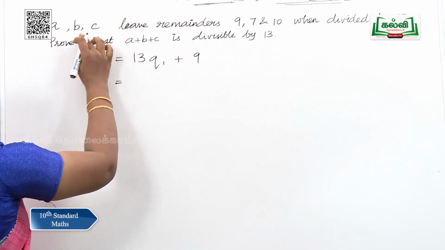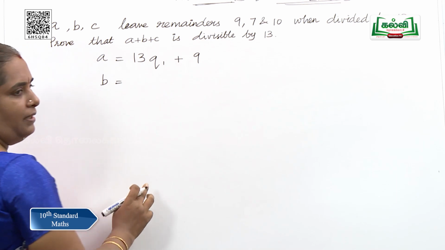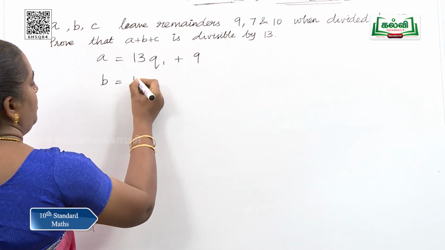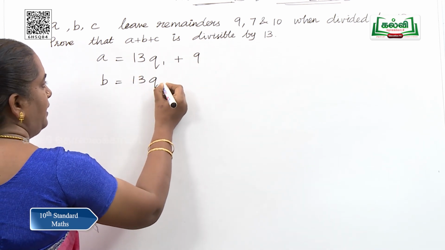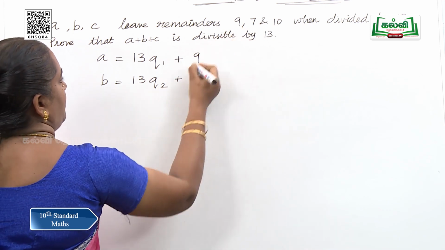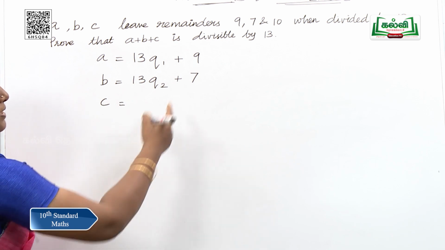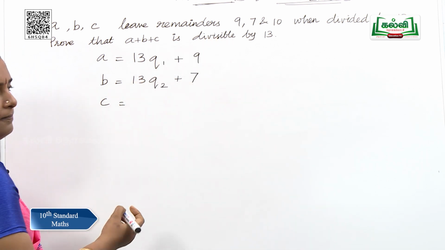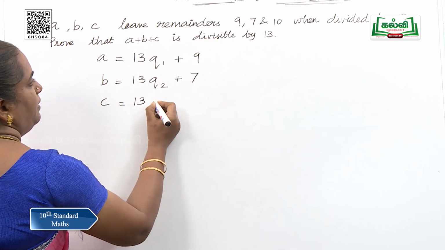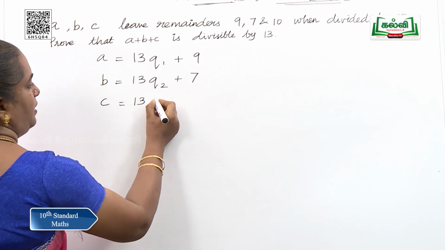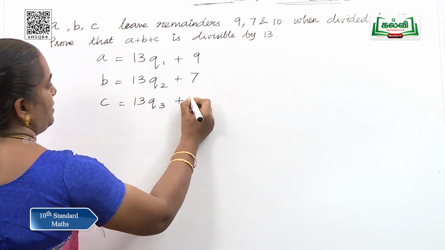B is another number which leaves remainder 7 when divided by 13. So, we are going to write this as 13 Q2 plus 7. C is a number which gives remainder 10 when divided by 13. So, 13 Q3 plus 10.